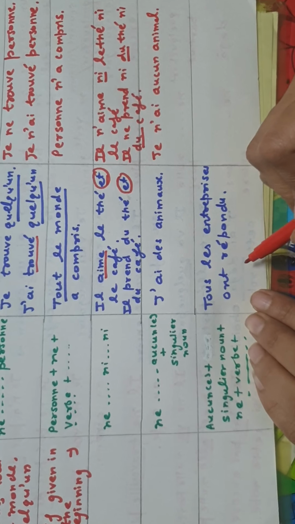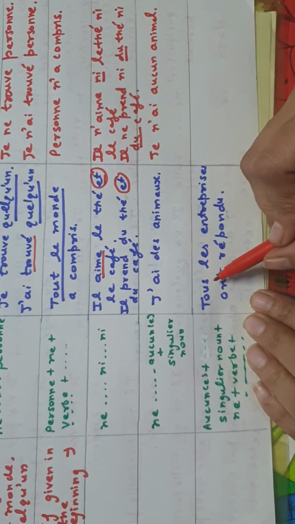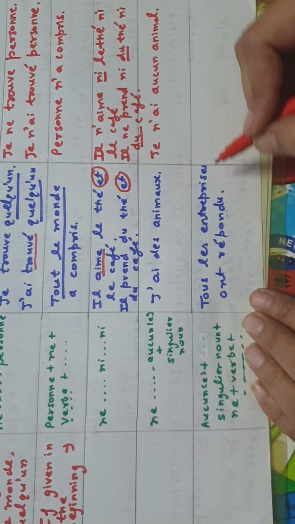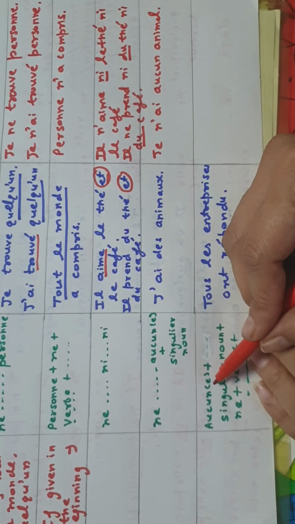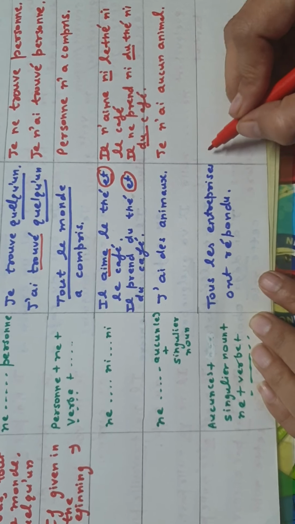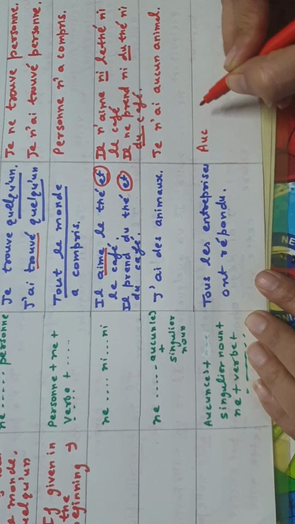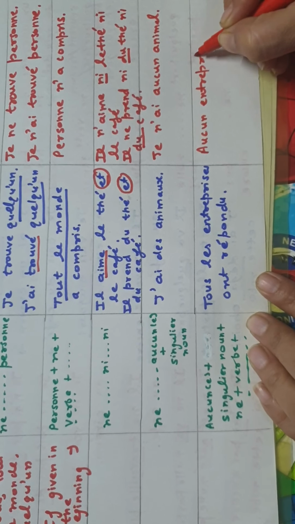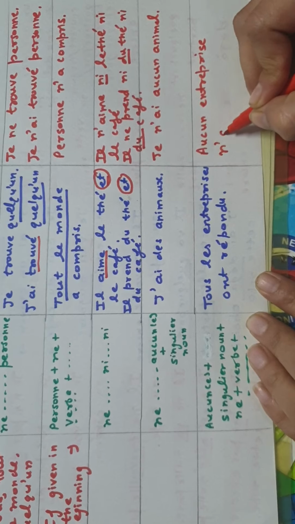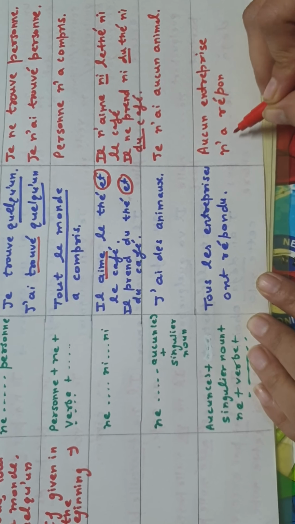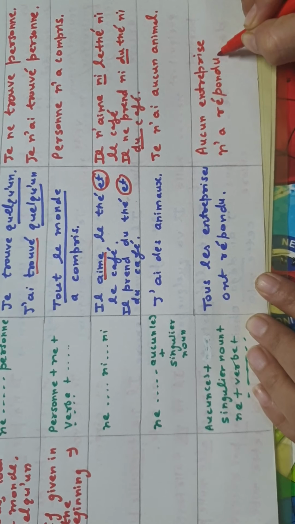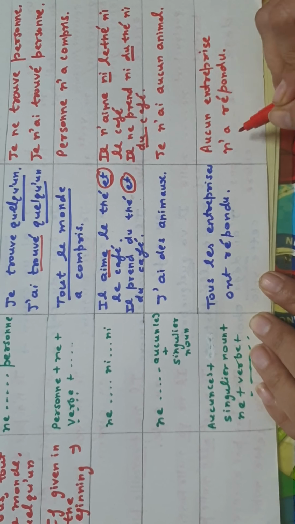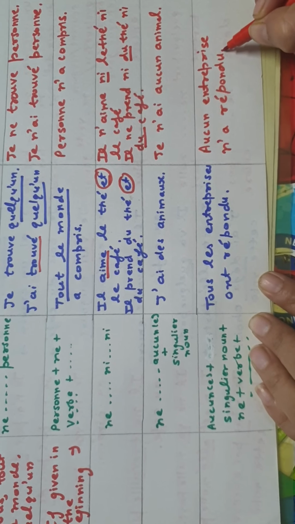Aucune can also be used in the beginning depending on the sentence. Like here the sentence has been given like toutes les entreprises ont répondu, all the enterprises, companies have responded. I can use it in the beginning using this formula, aucune. So I can write aucune entreprise, singular I have to make it, aucune entreprise n'a répondu. So here the verb is also changing into singular. Okay, so aucune entreprise n'a répondu, not even a single enterprise or company has responded.